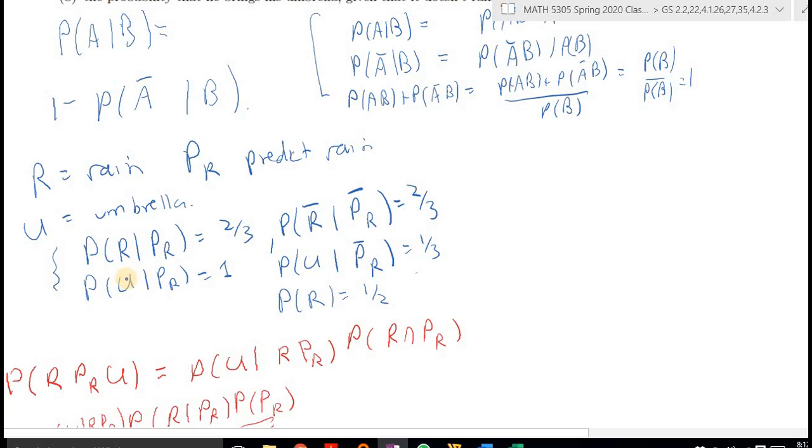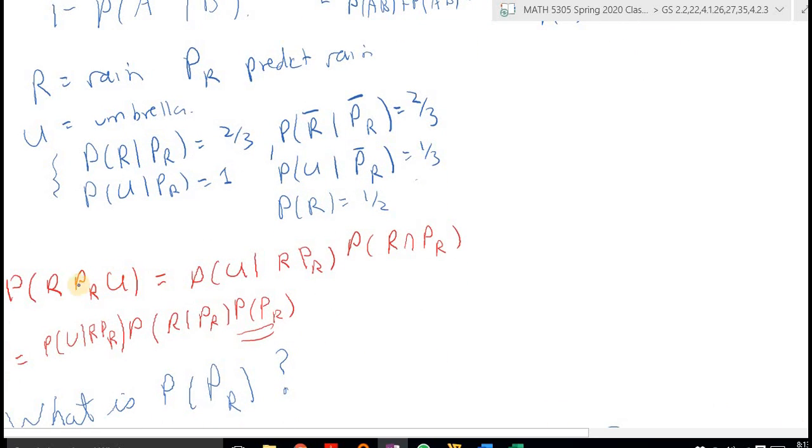It's only the prediction that determines whether Mr. Pickwick takes his umbrella. Similarly, the probability of U given PR bar is 1/3. Again, the umbrella taking only depends on the prediction and not on the actual fact of whether it rains or not. We also know that the probability of rain equals 1/2. All right, so we have all that information. And let's see what we have here.